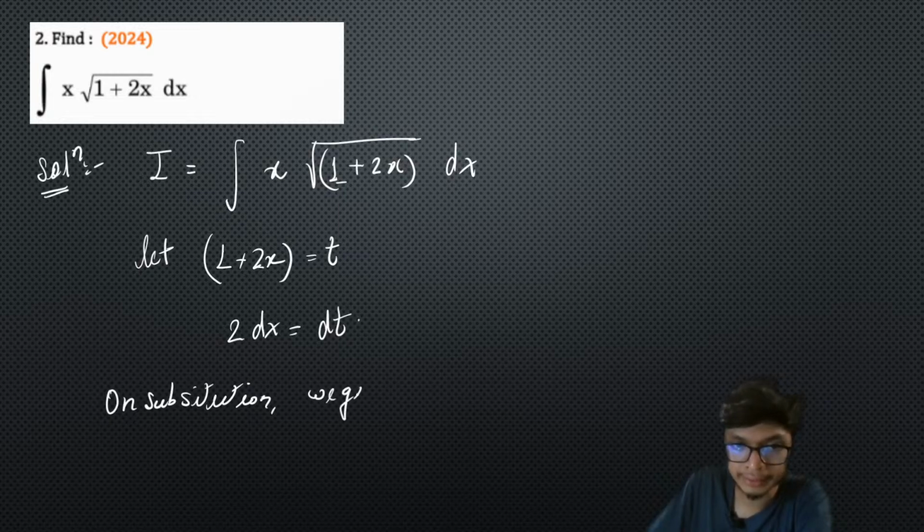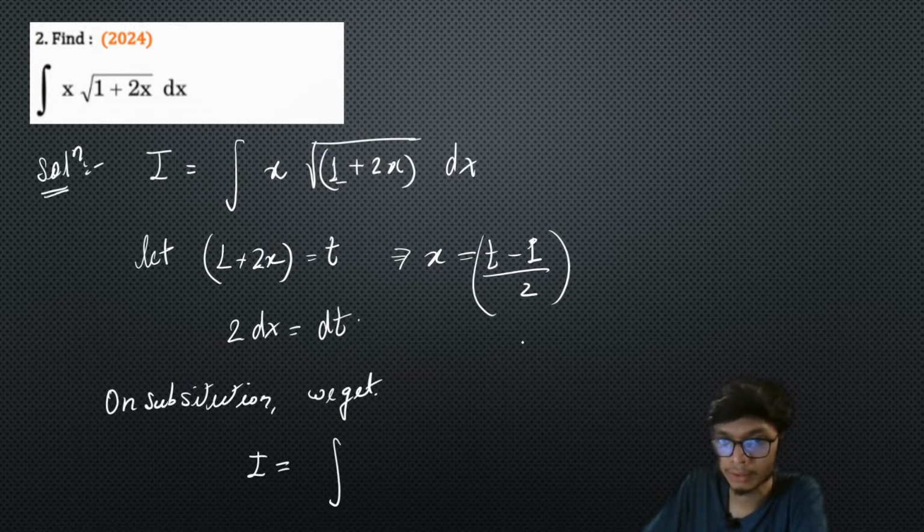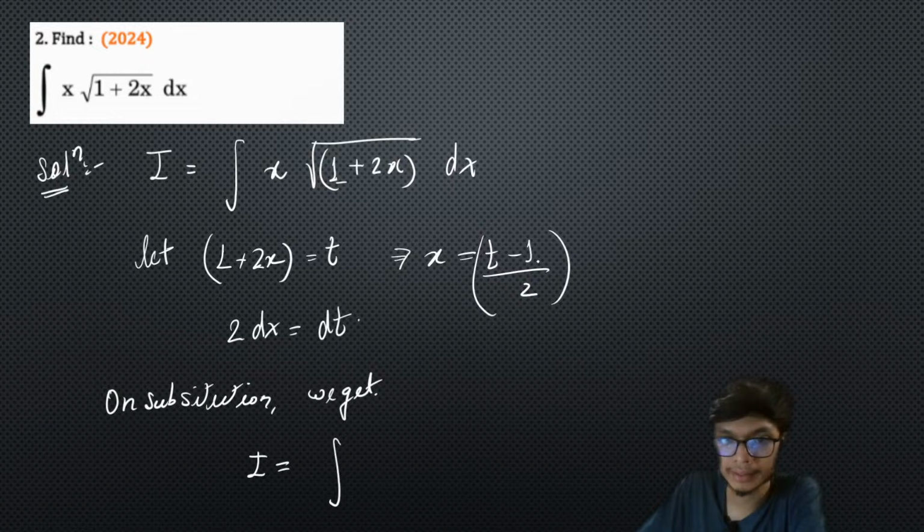We get the integral I equal to the integral of, in place of x, I can simplify x as (t minus 1) upon 2, and square root of 1 plus 2x is basically square root of t.